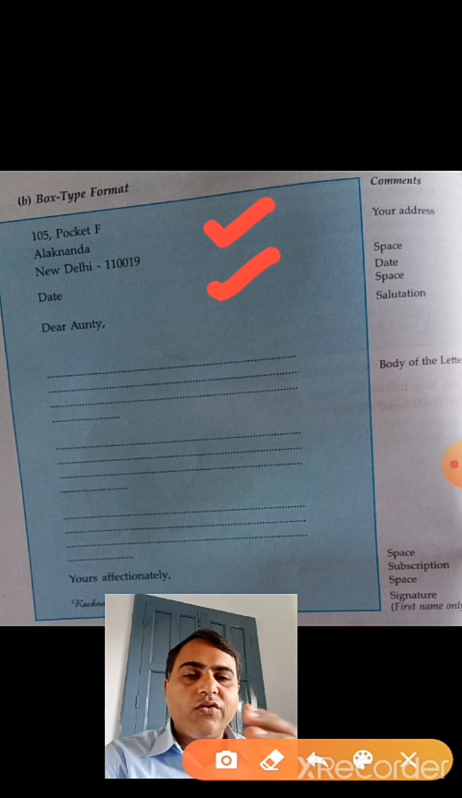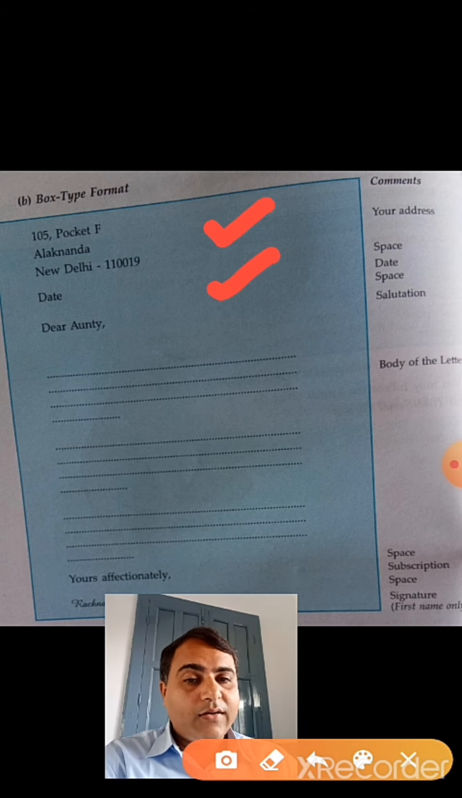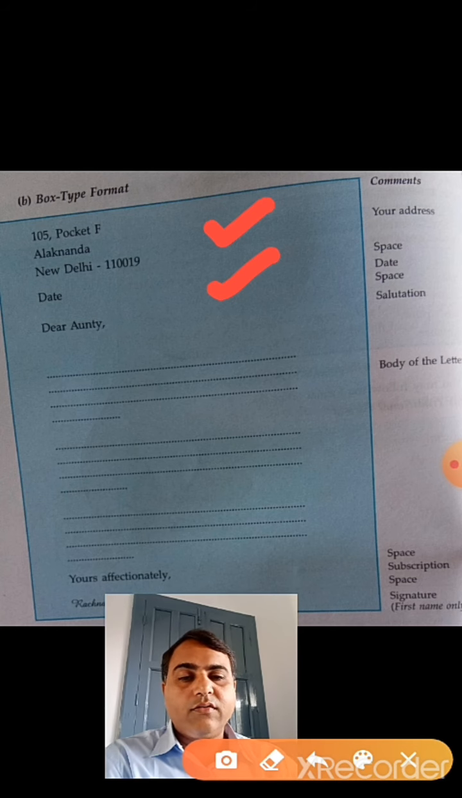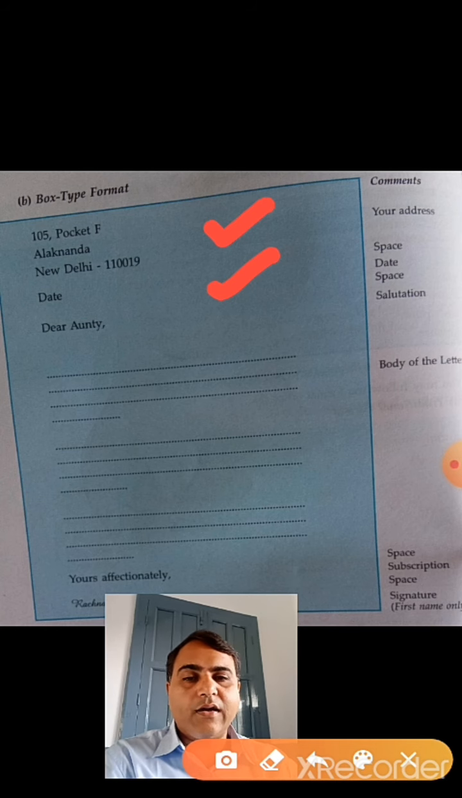And then from the very next line, or after leaving a line, you can write the main content of the letter, that is the body part, and it can be framed in two to three paragraphs. Finally, you have to end your letter with the subscription.